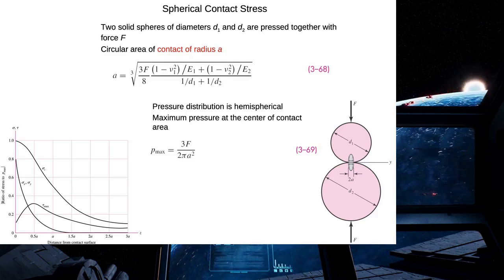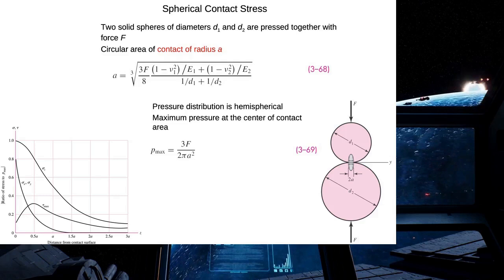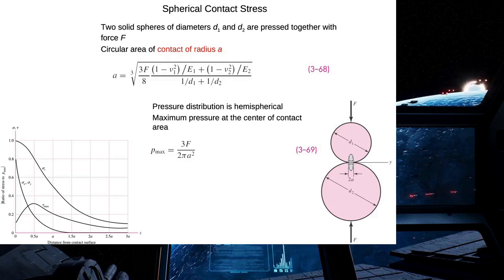F represents the applied force, nu1 and nu2 represent the Poisson's ratio of the first and second sphere, respectively. E1 and E2 represent the modulus of elasticity of the first and second sphere, respectively, and as I indicated before, D1 and D2 represent the diameters.